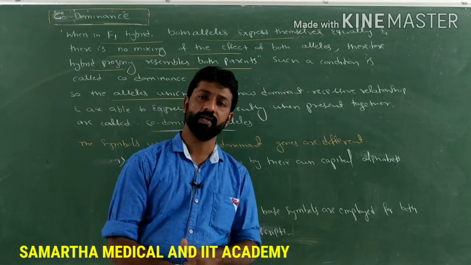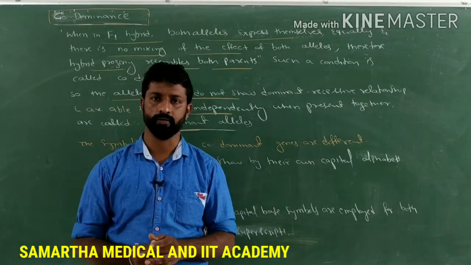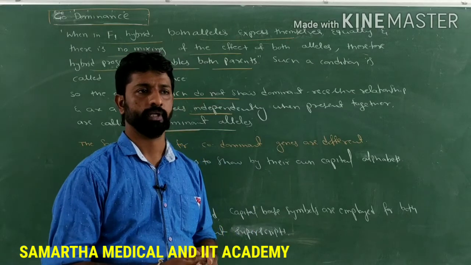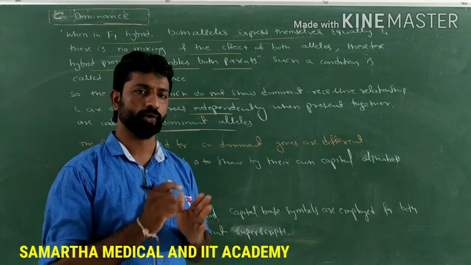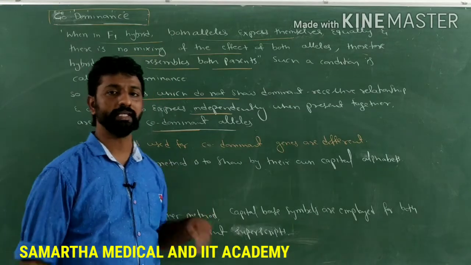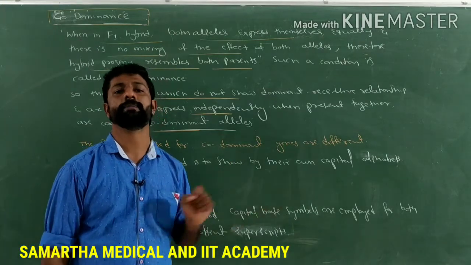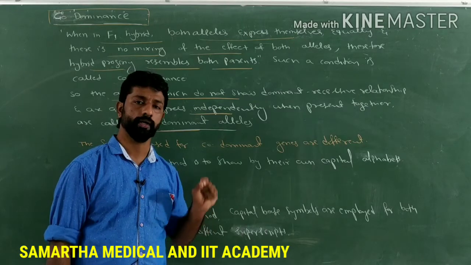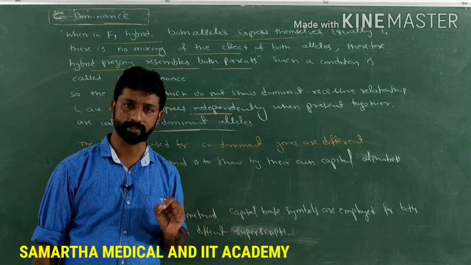When 2 different alleles are present for a particular gene, coding for a contrasting trait of a particular character, both alleles get independently expressed without showing a dominant or recessive relationship.